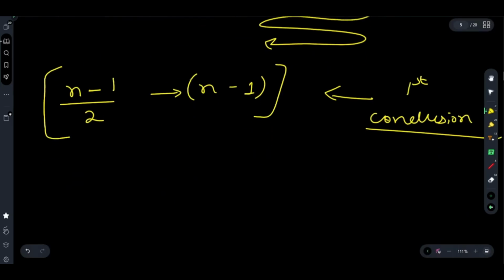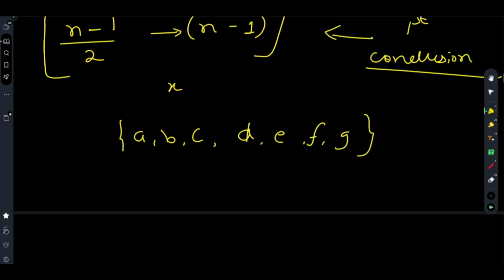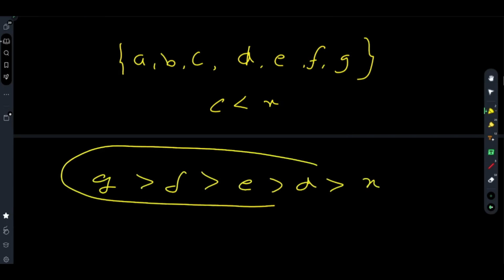Second conclusion, what will that be? You see, you have to increase. Now, say your median is x, and your array is A, B, C, D, E, F, G, where C is less than x and D, E, F, G are in this order: G greater than F greater than E greater than D greater than or equal to x. This part is very obvious because the array is sorted and all of them are greater than or equal to x.